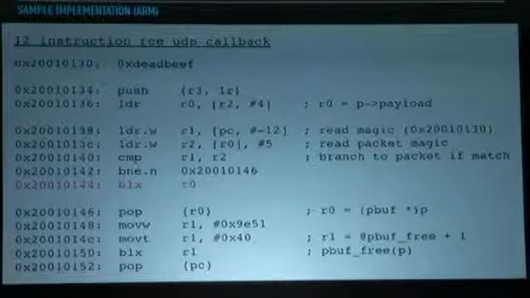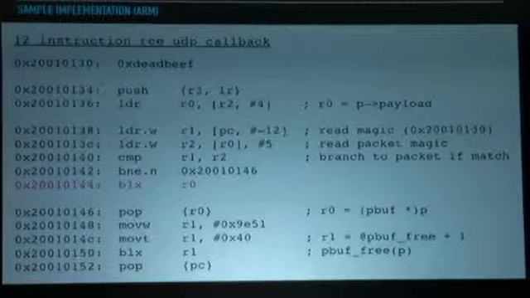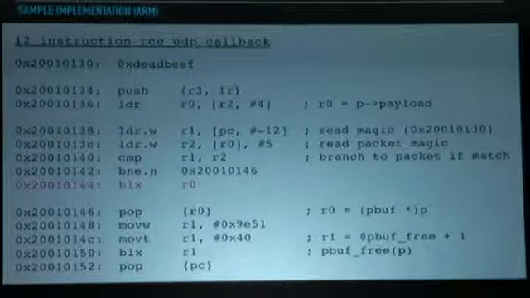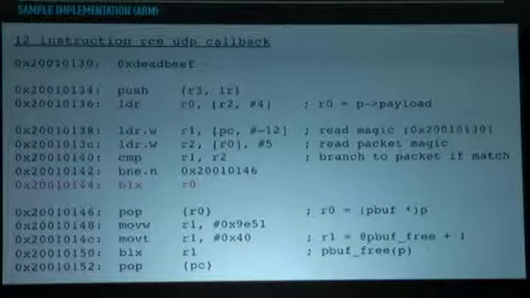And I pulled this off of my system so we can see that this is written past the system stack boundary, which is 2001, 0130. So the first thing we have is our magic value, DEADBEEF. And if we put that into an inbound packet, then this callback will actually run the packet. And the first two instructions, the first thing it does is preserve R3 and store the return address. And then we access R2, that third parameter, which is a pointer to the pbuf containing our packet data. We access the payload pointer there to actually access the payload of the packet.